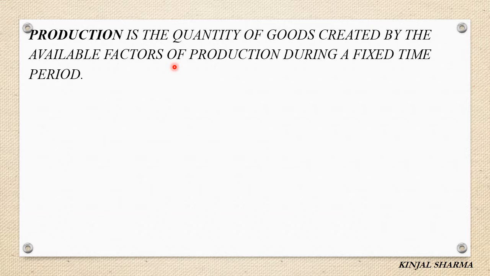There are 4 factors of production: land, labor, capital, and entrepreneur. During a fixed time period, say 1 year or 6 months, whatever quantity of goods is manufactured with the help of the available factors of production, that is called production.